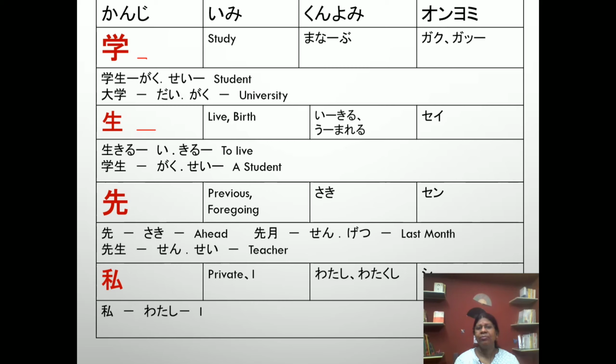Next, previous or foregoing. Kunyomi saki, onyomi sen. Saki, ahead. Sengetsu, last month. Sensei, teacher. Meaning of this kanji: private or I. Kunyomi watashi or watakushi. Watakushi is the polite form of watashi. And onyomi is shi. Watashi, I. Or watakushi, also meaning I.